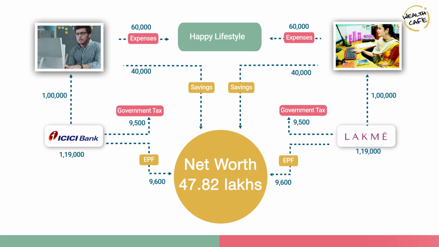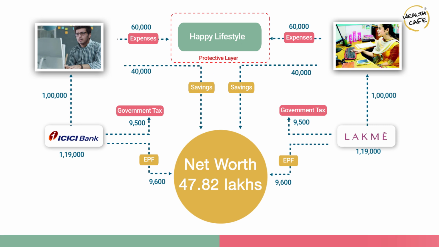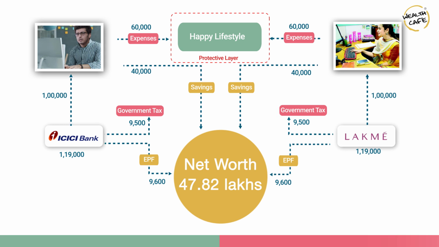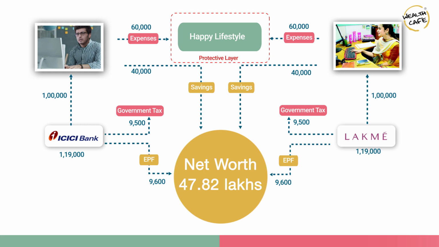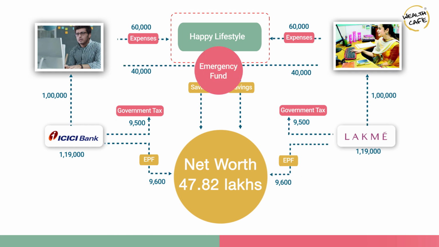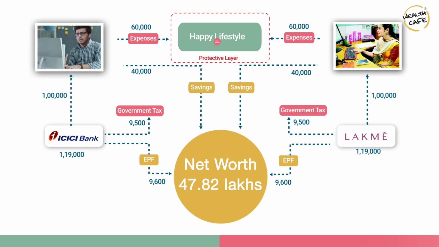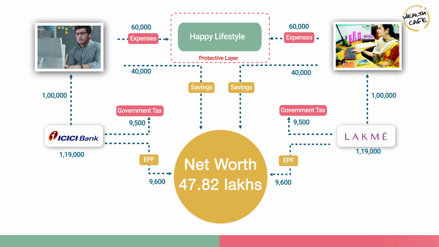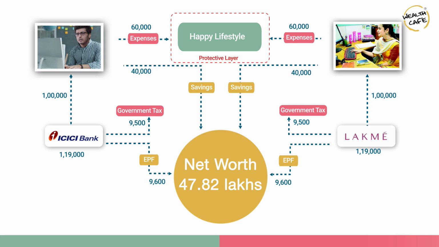In addition to saving taxes, what becomes extremely important is what you're looking at in the center, which is protecting your lifestyle. You're enjoying a lifestyle today because of the fact that you're able to earn and contribute towards a lifestyle. So it is extremely important that you put aside some money to protect that lifestyle in the form of an emergency fund, having adequate health insurance, adequate term insurance, and adequate accident insurance. Now all of these are extremely important so that you're able to protect your today and you're able to protect your lifestyle and enjoy a happy lifestyle without worrying about any eventualities crashing your daily party.